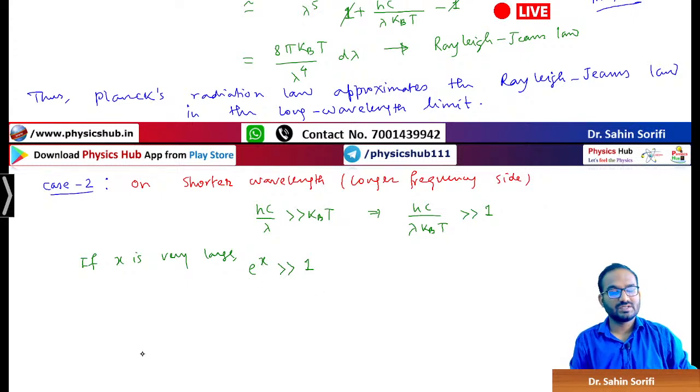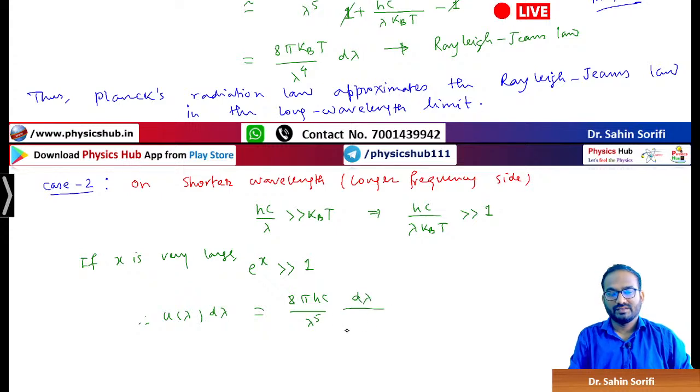As a result of that, we have u lambda d lambda equals 8 pi hc by lambda to the power 5 times 1 by e to the power hc by lambda kt minus 1.